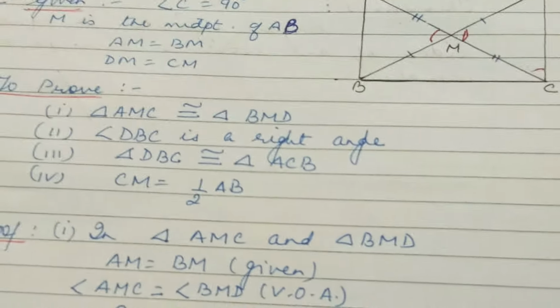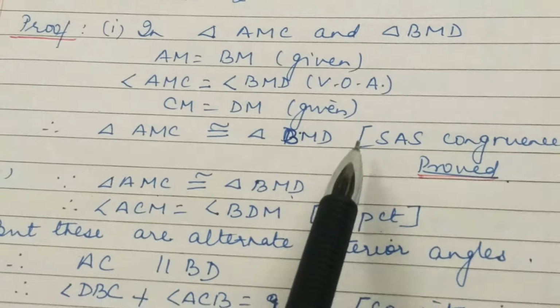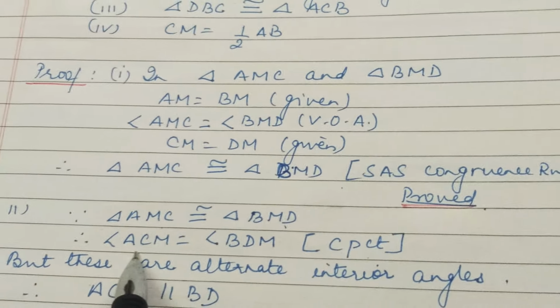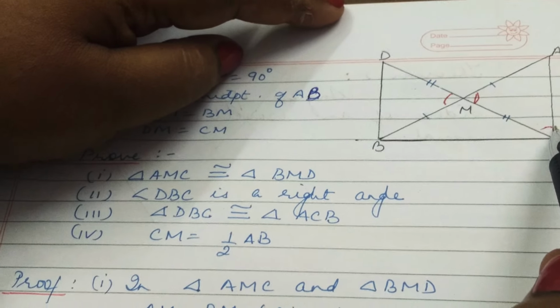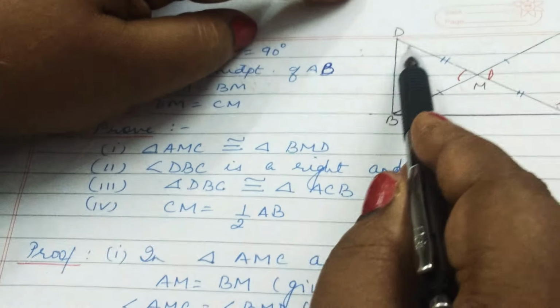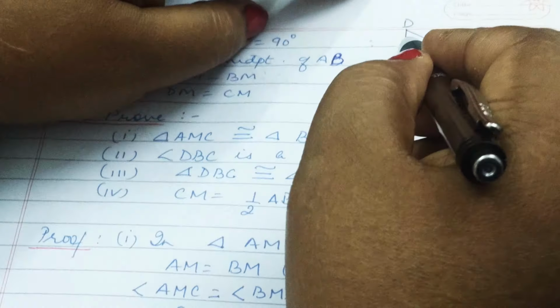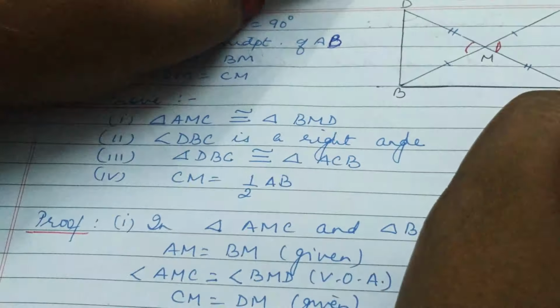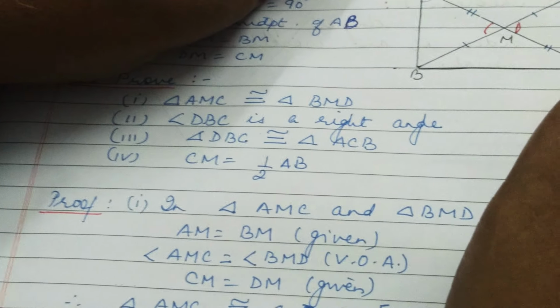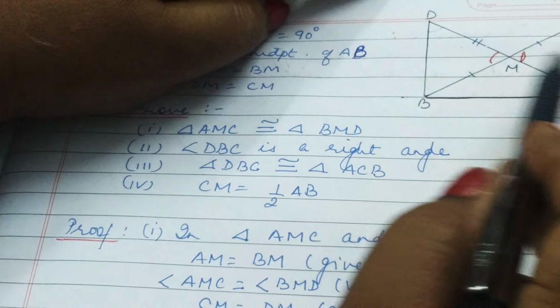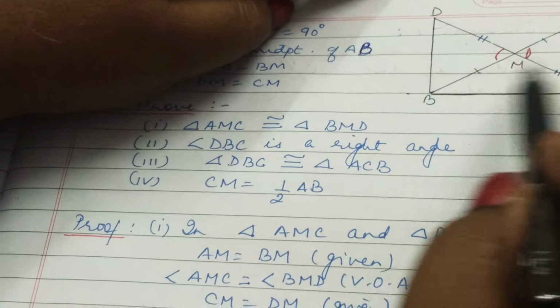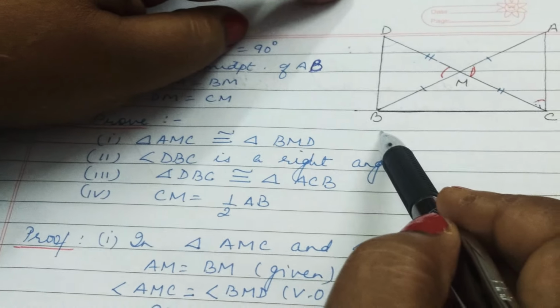Now let us start with the second point. Since triangle AMC is congruent to triangle BMD, which we have just proved, angle ACM equals angle BDM by CPCT. But what do we find? That this angle and this angle are alternate interior angles. And we have learned that when alternate interior angles are equal, the two lines are parallel to each other. Therefore, AC is parallel to DB.